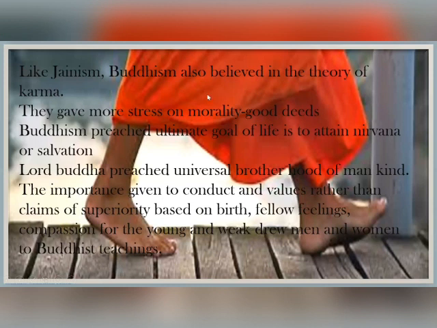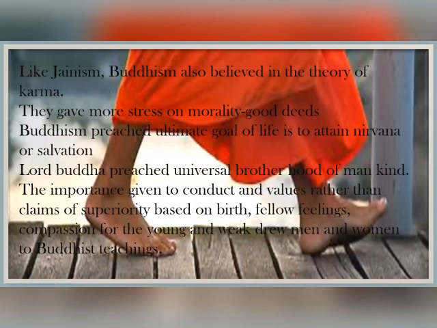So like Jainism, Buddhism believed in the karma theory. They gave more stress on the morality of good deeds, and they preached that the ultimate goal of life is salvation or nirvana. They believed in universal brotherhood, gave more importance to conduct and values, and did not believe in ritual sacrifices.